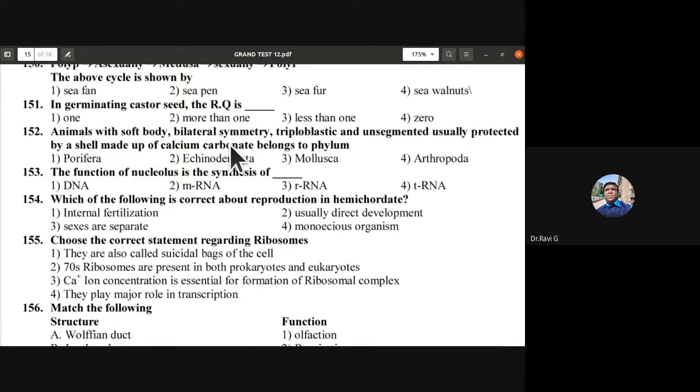Animals with soft body, bilateral symmetry, triploblastic, unsegmented, usually protected by a shell, belong to phylum Mollusca. Okay, 152nd is the third option. 153rd, the function of the nucleolus is the synthesis of rRNA, ribosomal RNA. 153rd, the third one is correct.